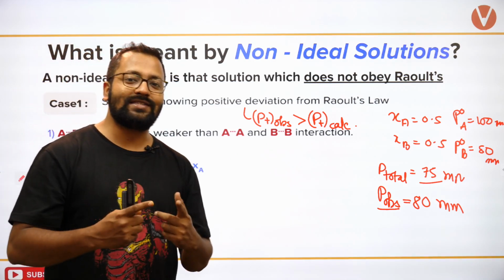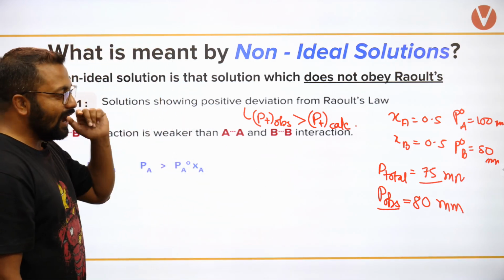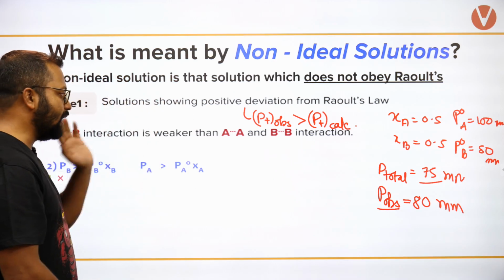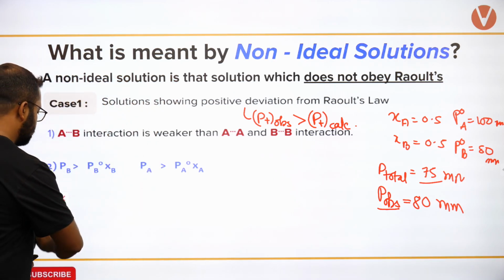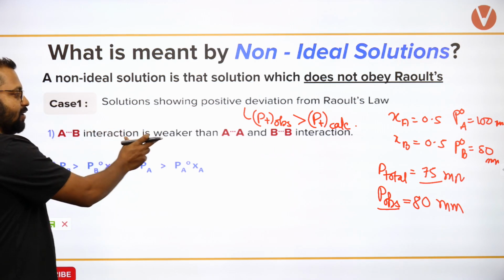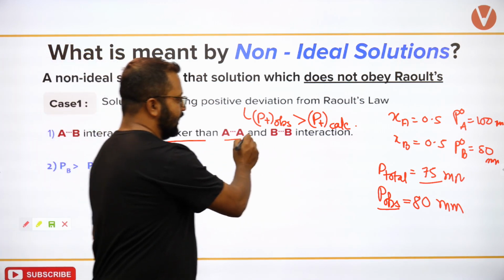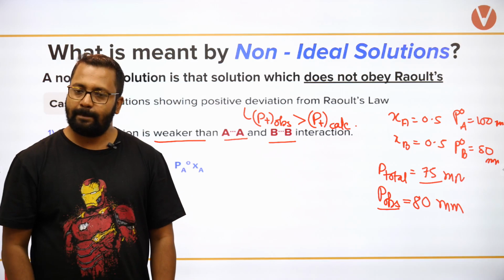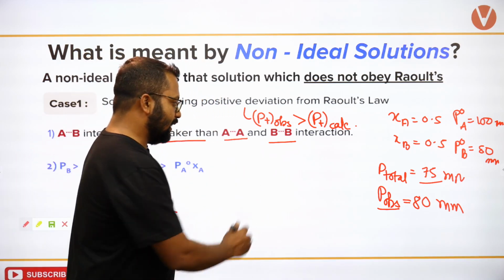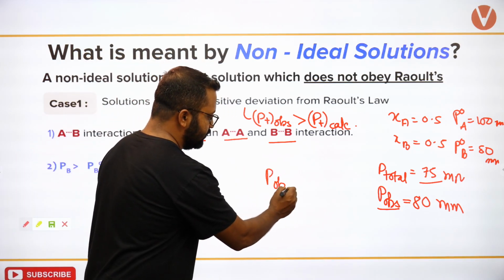So the molecules will escape out and create a higher vapor pressure. Remember, AB interaction is weaker than AA interaction and BB interaction. Is that clear?